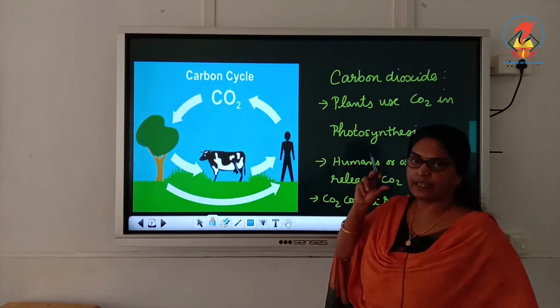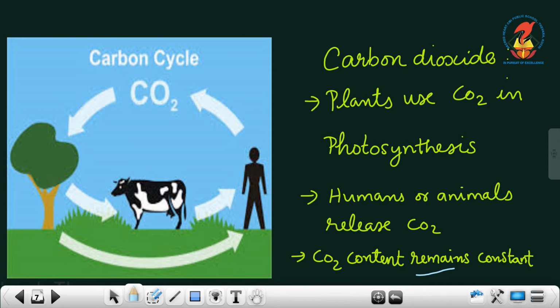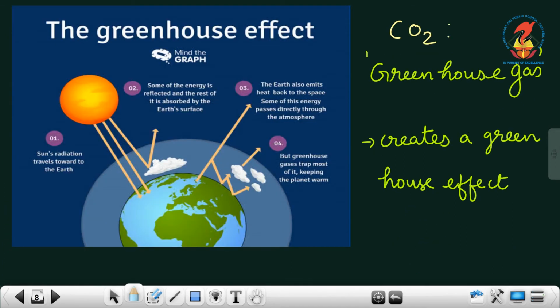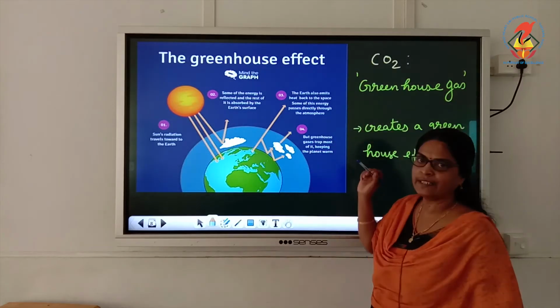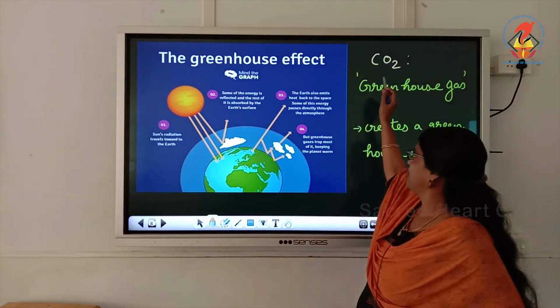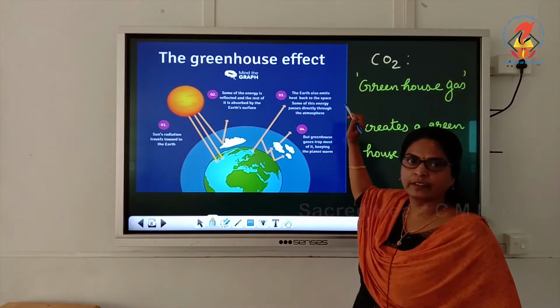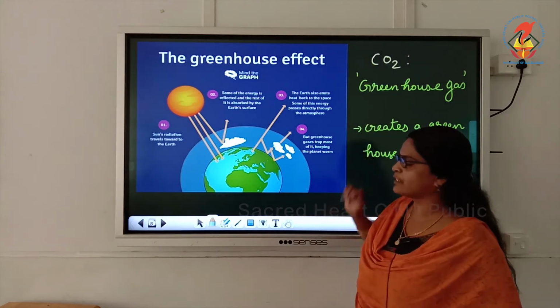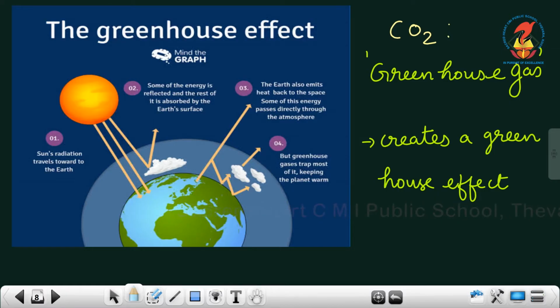Okay children, carbon dioxide remains constant in the atmosphere. Then what is next? Carbon dioxide is also known as a greenhouse gas. It is very important. Okay children, carbon dioxide is called a greenhouse gas. Why is it called so? Children, it creates a greenhouse effect on earth. What is the greenhouse effect, children?